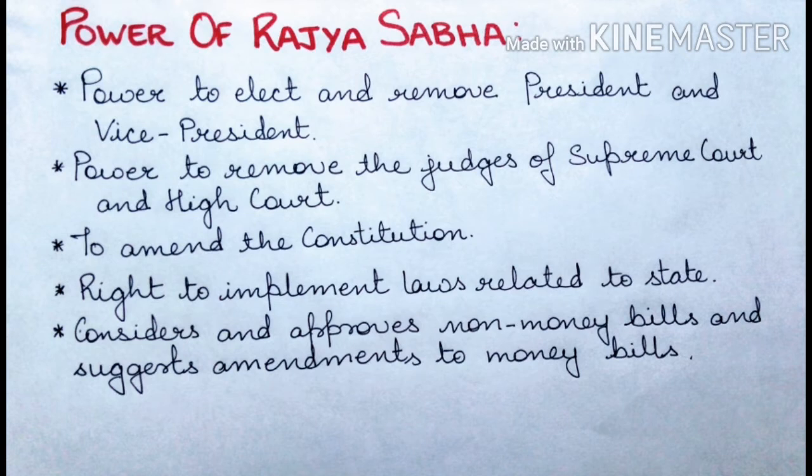Okay, next one is right to implement laws related to state. Now this one is important because as you have seen that in Lok Sabha there are two lists, or you can say two power organs which lie under the Lok Sabha, that is your union list and your concurrent list. Okay, so in the case of Rajya Sabha it is those subjects which are under the state list. Okay, for making any kind of changes that is there under the state list, you need to have the approval of the Rajya Sabha.